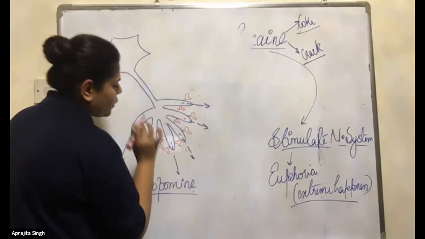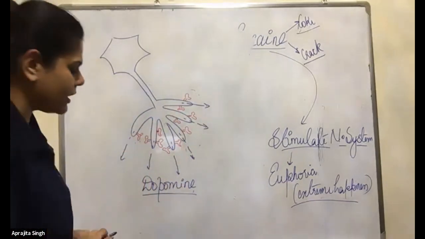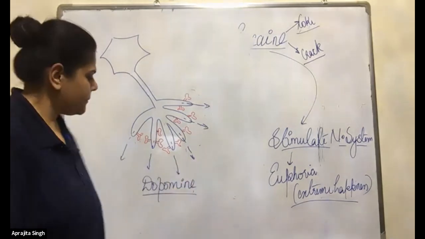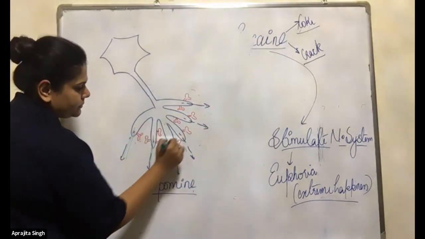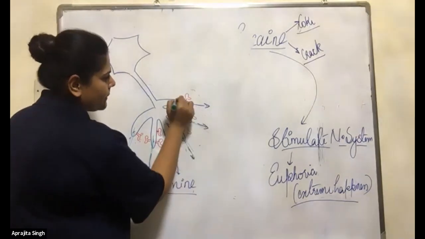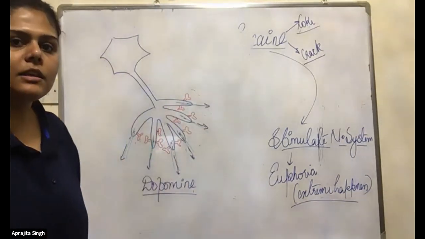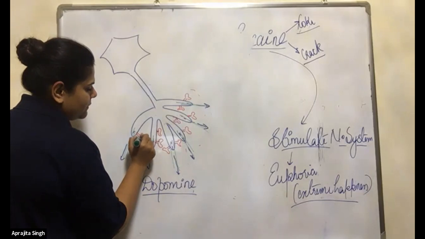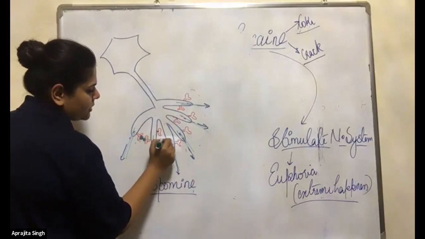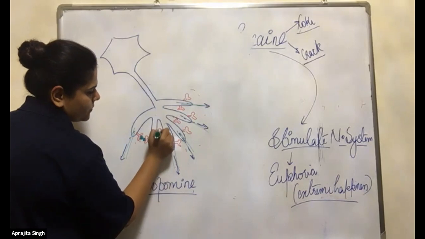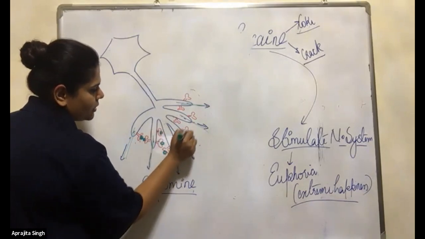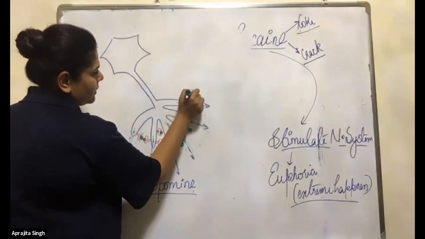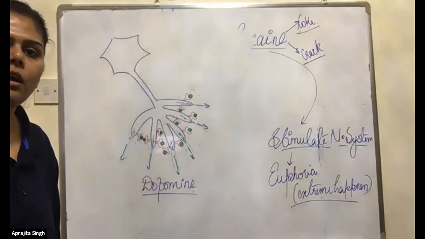No. That hormone will be taken back by the transporter. So what is the role of cocaine? When you take cocaine, what will it do? It will tell neurons to release the dopamine. Dopamine is released with the help of cocaine. After the release of dopamine, the cocaine is very interesting. It will just block the transporters like this. It will block the transporters which are responsible for taking back the dopamine. Now the transporters are blocked.